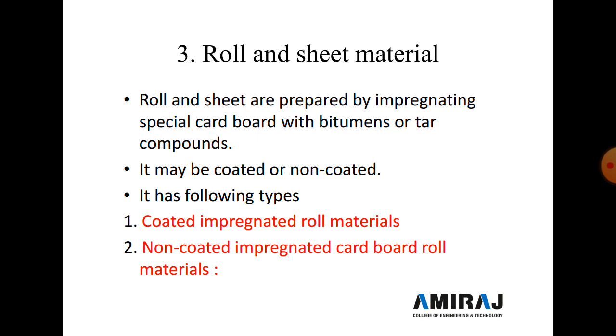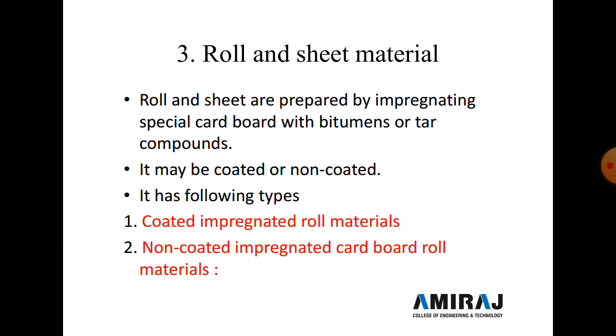Now the third classification of waterproofing is roll and sheet material. Roll and sheet material is prepared by impregnating special cardboard with a bituminous or tar compound, and it may be coated or non-coated. It has two types: first is coated impregnated roll material, and second is non-coated impregnated cardboard roll material.